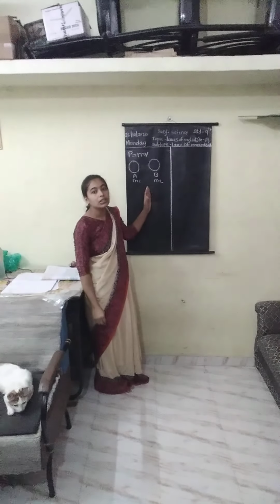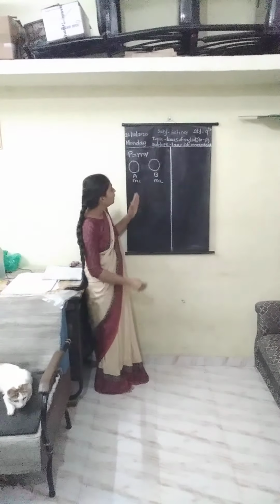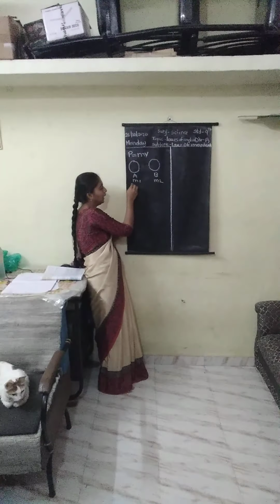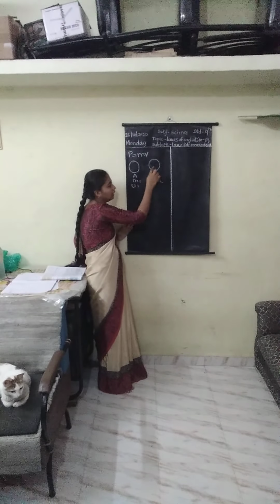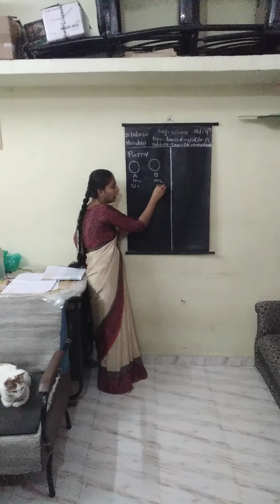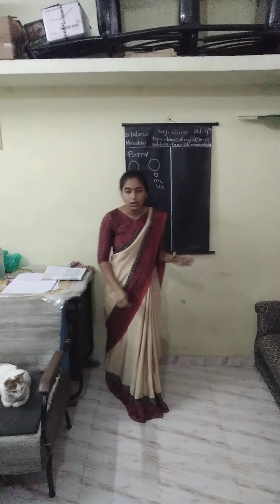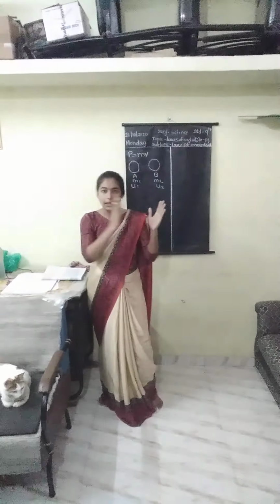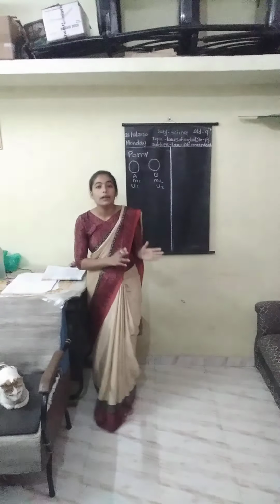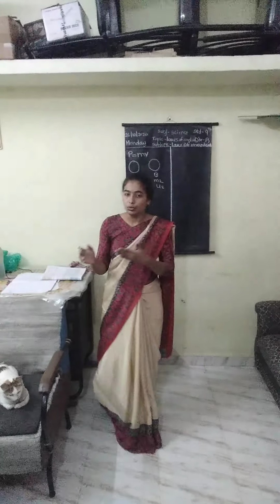Both are at their initial position, so the initial velocity of object A is u1 and the initial velocity of object B is u2.